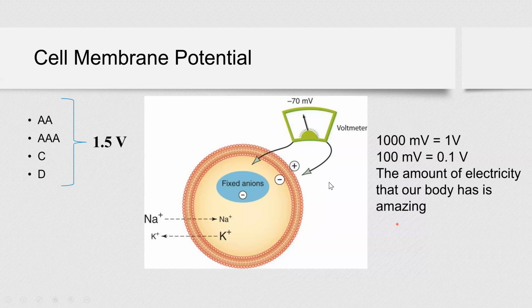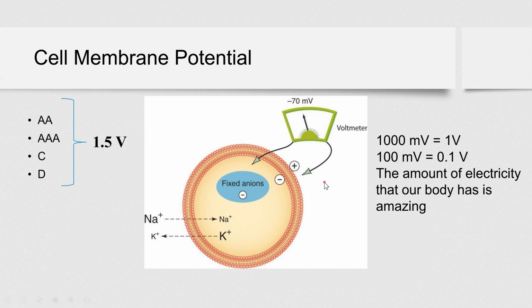Okay, so let's look over here. Imagine this is your cell, and you have negative charge inside, positive charge outside. So they start looking like a battery, right? And if you use a voltmeter, a device that measures voltage, you can measure this amount of volts. And it will show you, like here, -70 to -100 millivolts. Now, how much is it? Is it a lot? Is it a little?